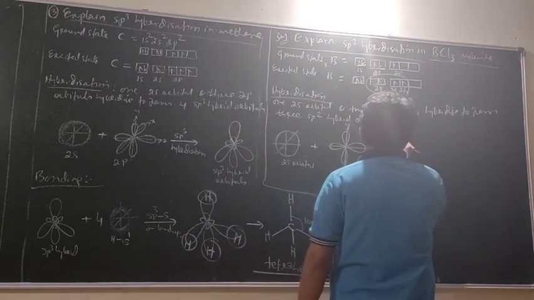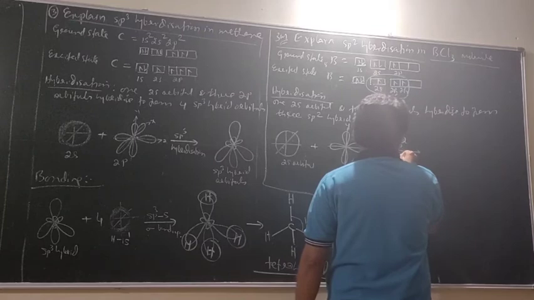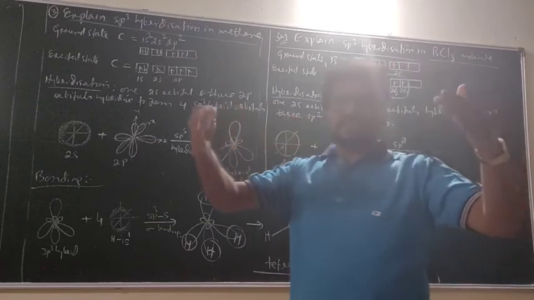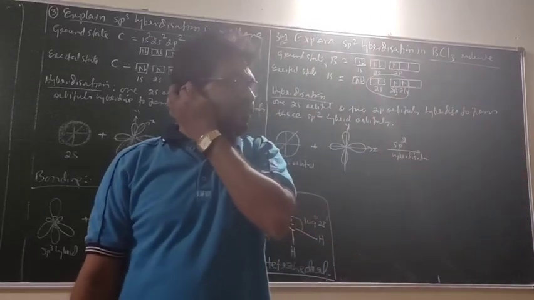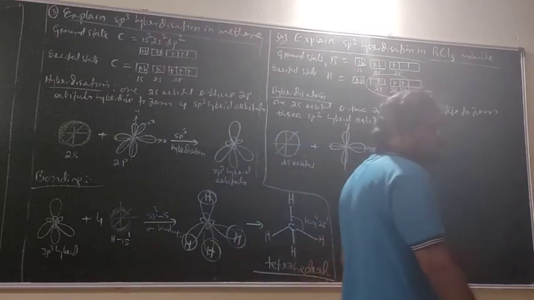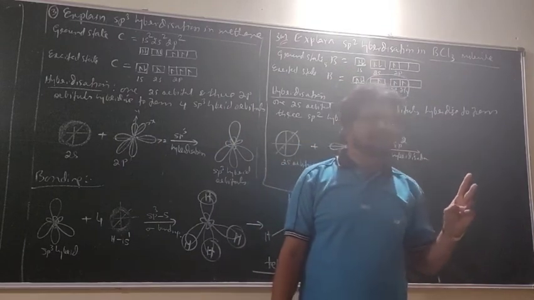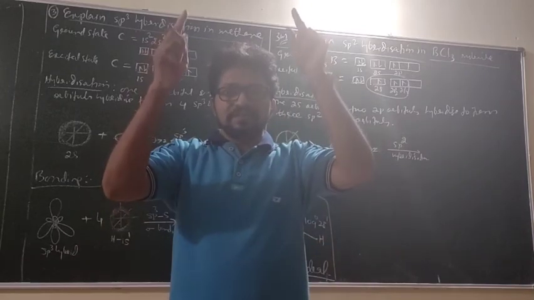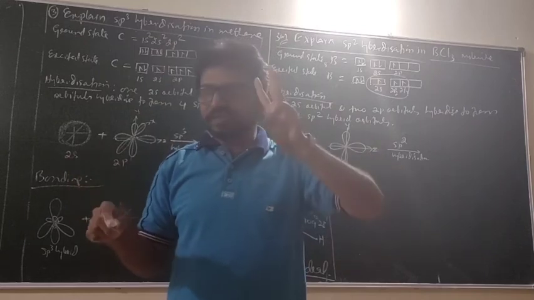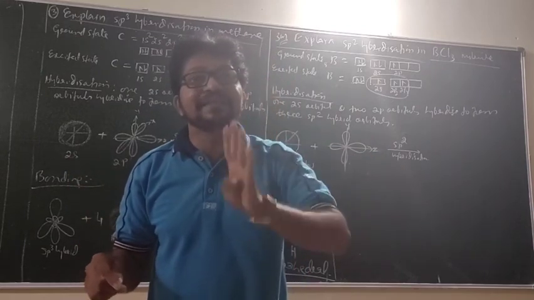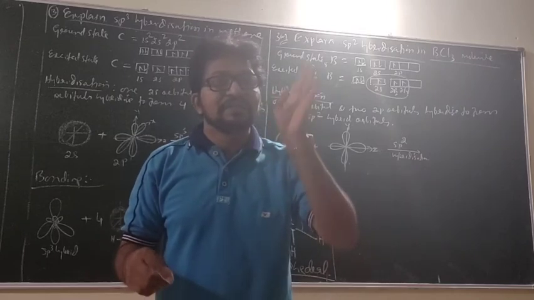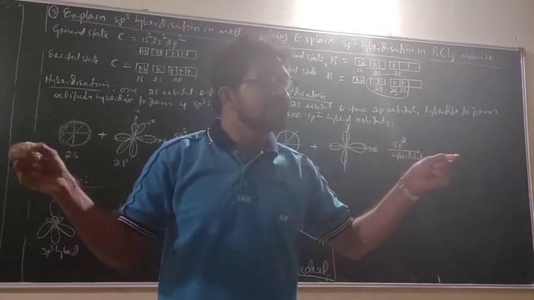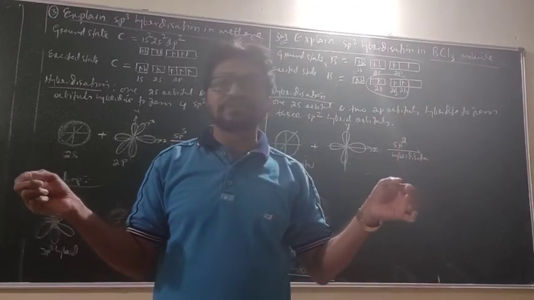Now sp2 hybridization. Which is the most stable distance with 3 bonds? The most stable arrangement with 3 bonds is planar and 120 degree. While teaching dipole moment, I told you this. With 4 bonds, tetrahedral, 109 degree 28 minutes. With 2 bonds, linear and 180 degree. You should not forget this.